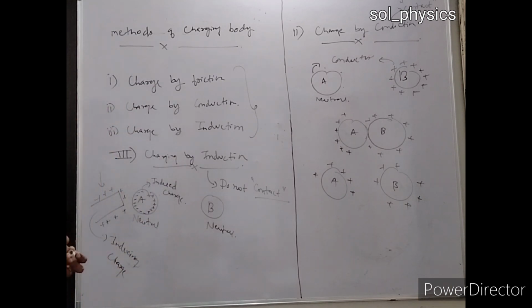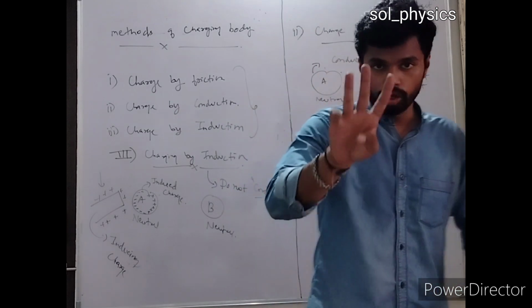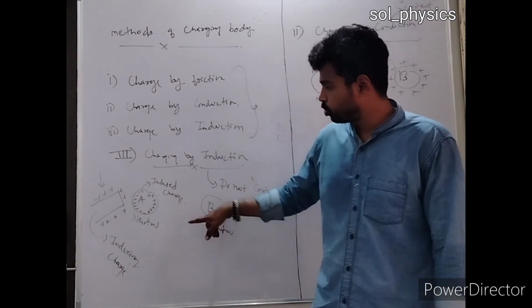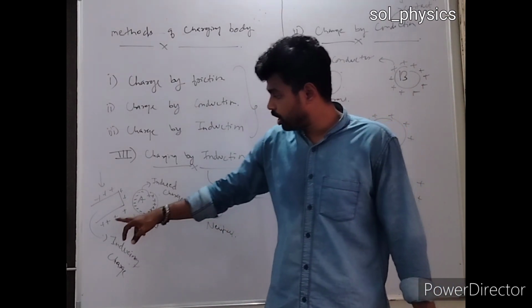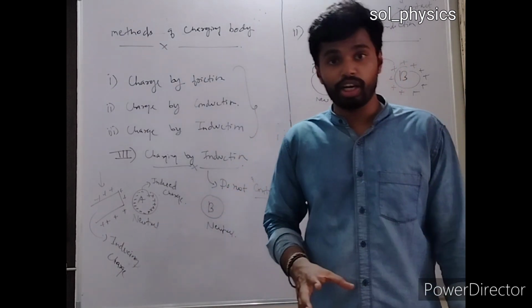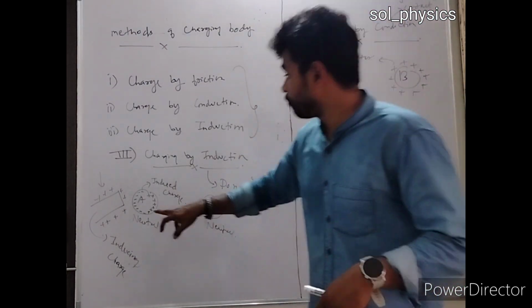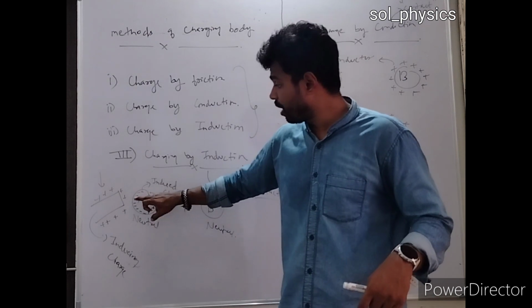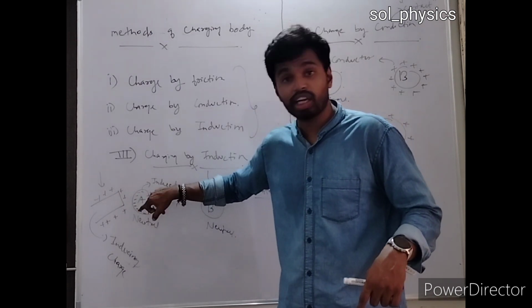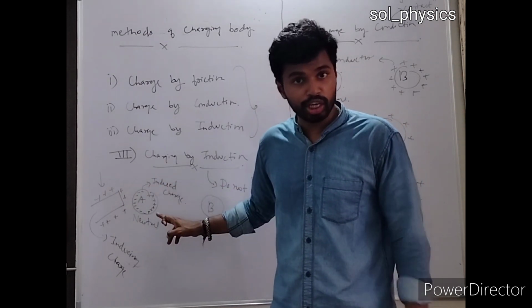I hope it is clear. You have three bodies as of now. Initially I had two bodies which were neutral, and the third body which was positively charged, and that is my reference body. Without making a contact with each other, मैंने क्या किया, बिना कोई कांटेक्ट के यहाँ पे नेगेटिव चार्ज डेवलप हो गया और यहाँ पे पॉजिटिव चार्ज डेवलप हो गया.